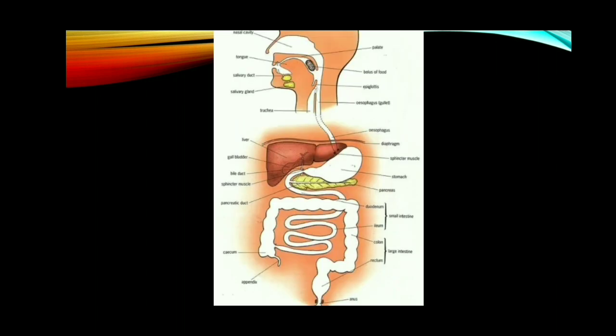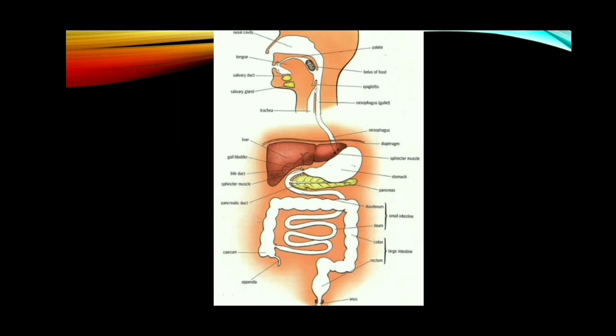Next, the tongue. The tongue is a muscular sensory organ. It helps to mix the food with saliva. In this tongue, many taste buds are there. These taste buds help to recognize the taste of food. The tongue masticates the food and mixes it with saliva, making the food into a paste that is called bolus. The bolus is rolled by the tongue and passed through the pharynx into the esophagus by swallowing.